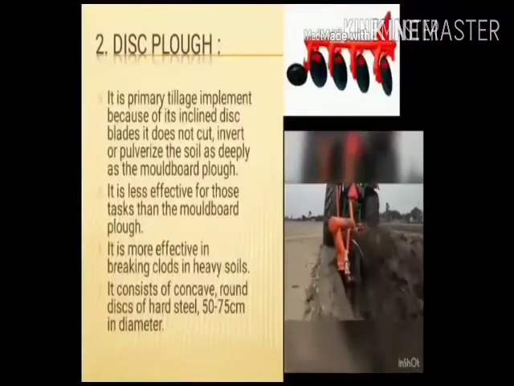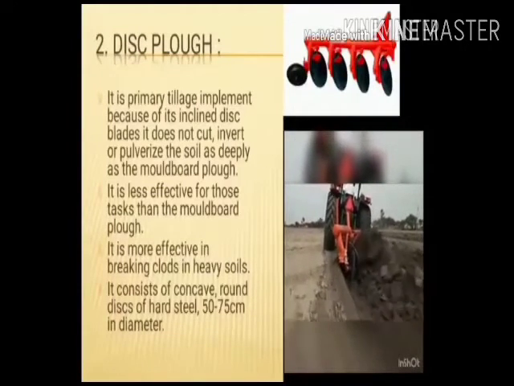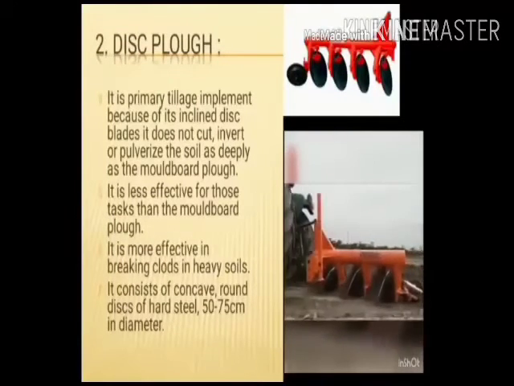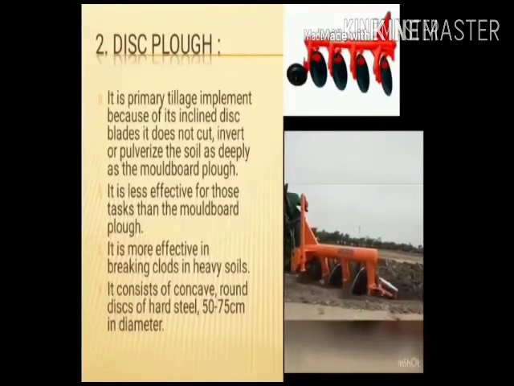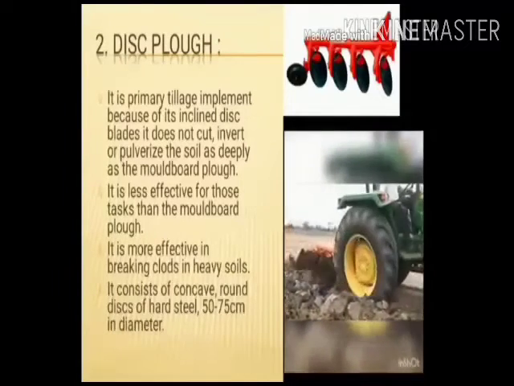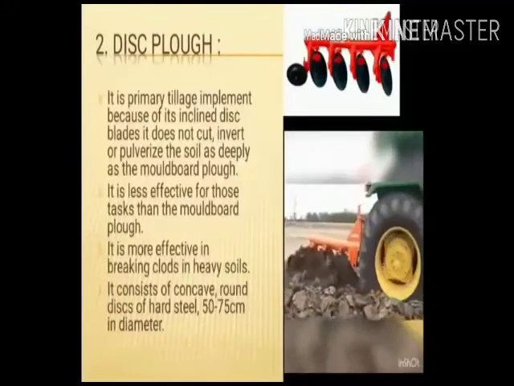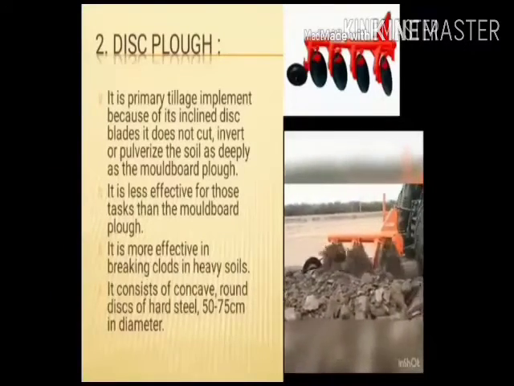Number 2, disc plow. It is a primary tillage implement because of its inclined disc blades. It does not cut, invert, or pulverize the soil as deeply as the moldboard plow. It is less effective for those tasks than the moldboard plow. It is more effective in breaking clods in heavy soils. It consists of concave round discs of hard steel 50 to 75 cm in diameter.